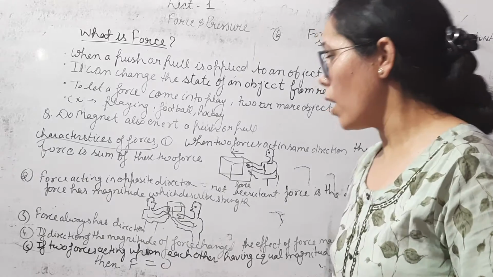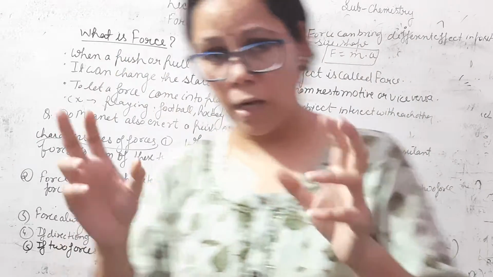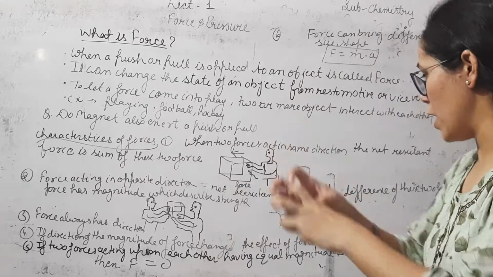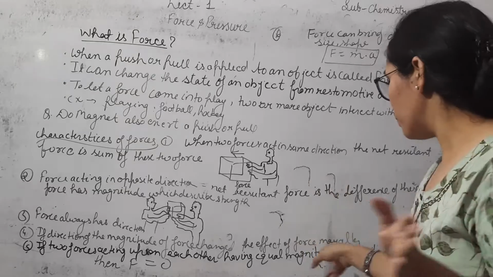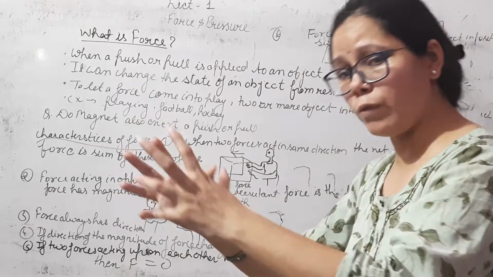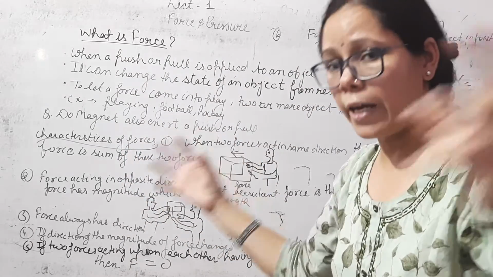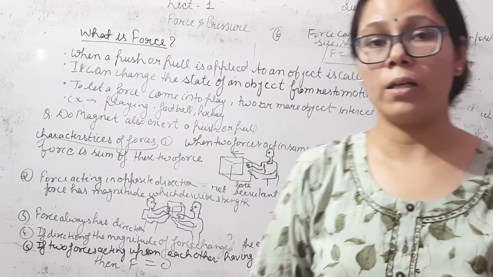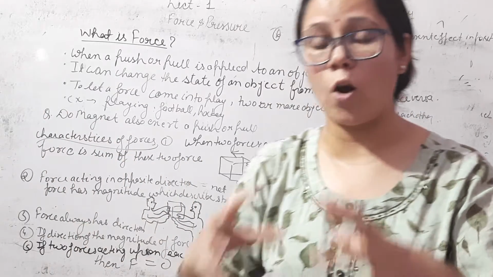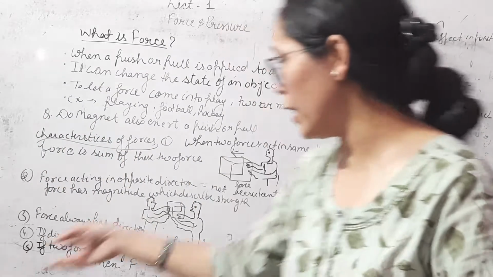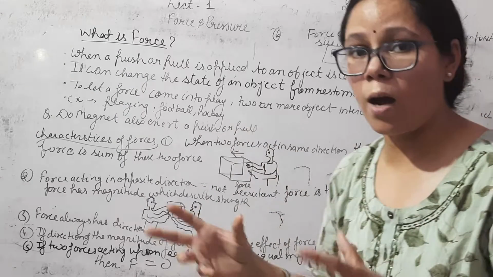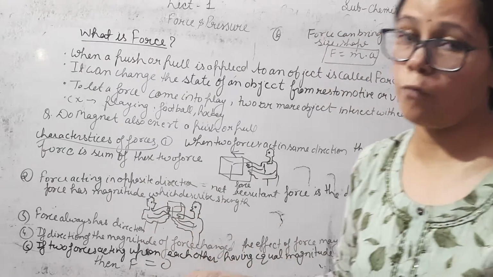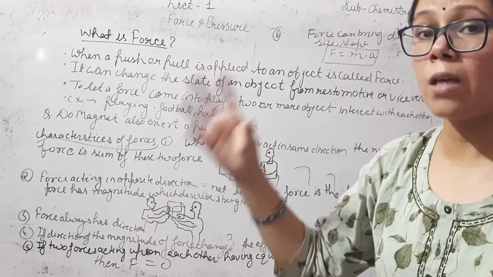Now next characteristic: if the magnitude of the force changes, the effect of the force may alter. If we change the direction of the force, then the effect of the force may be altered. If we apply a force on any object and we change the magnitude of the force, then the effect of the force will also change. Magnitude means the value of the force.